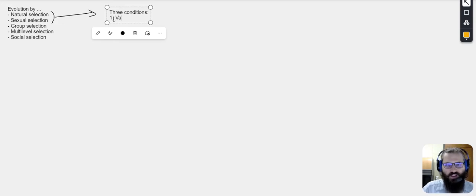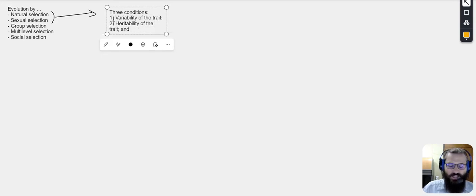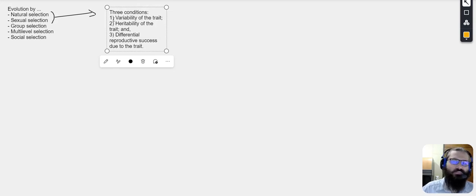The first one is variability of the trait. The second one is heritability, and I will cover what those things mean. And then the last one is differential reproductive success due to the trait, I like to add.